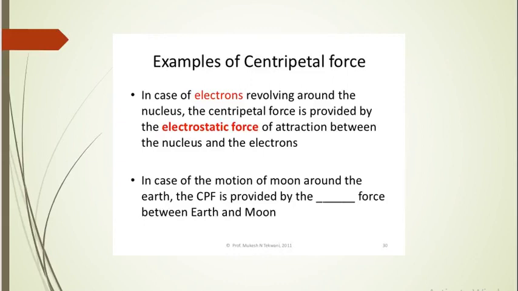Here is a question for you. In case of motion of the moon around the earth, the centripetal force is provided by dash force between earth and moon. The answer is, look at what is given here, electrons revolving around, the electrostatic force. Here you basically know the moon revolves around the earth in a circular orbit because of gravitational force. The answer will be gravitational force.